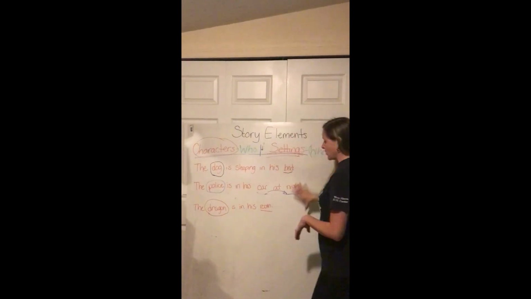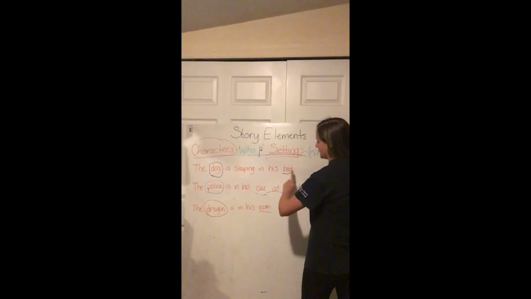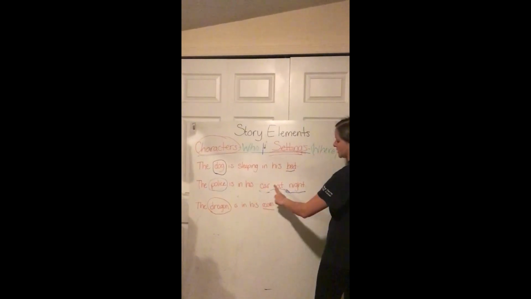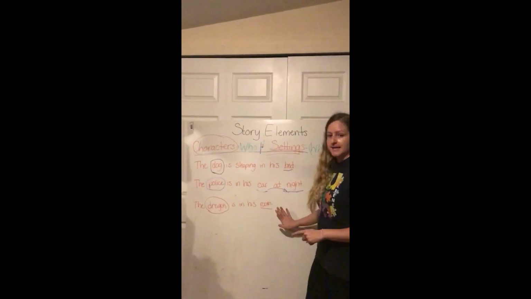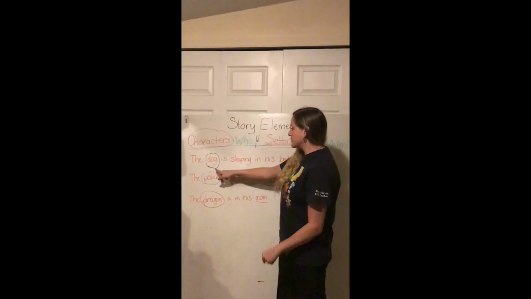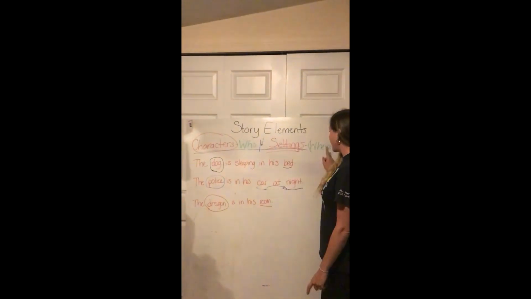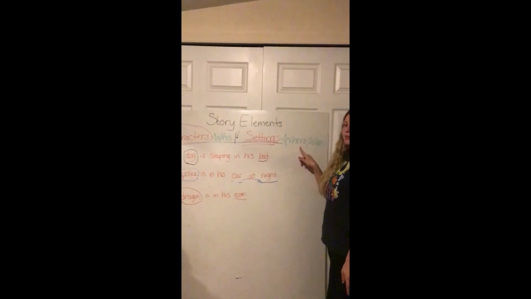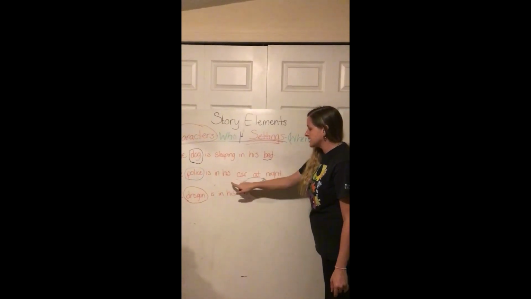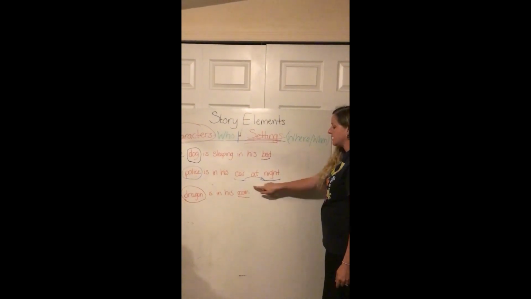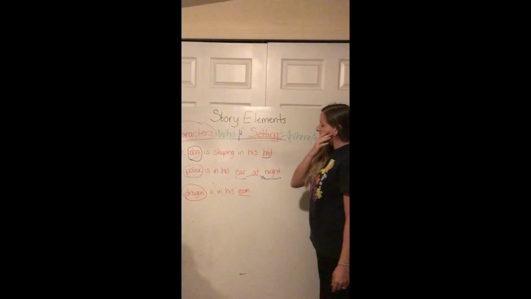So if this was my story, all in one, the dog is sleeping in his bed. The police is in his car at night. The dragon is in his room. All 3 sentences are in my story. I would circle every character. So I would have 3 characters and any settings. Remember, settings are where or when. So let's circle car for this sentence. The police is in his car at night. So we're going to underline car and night.